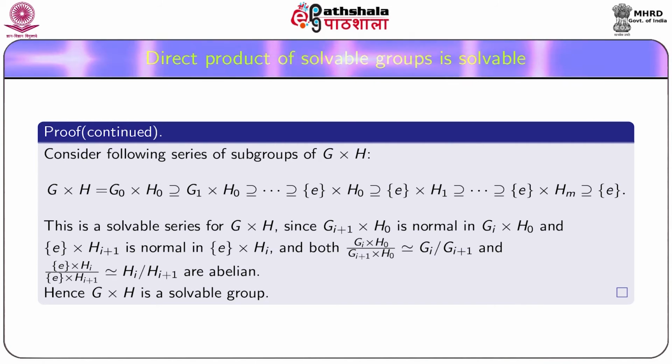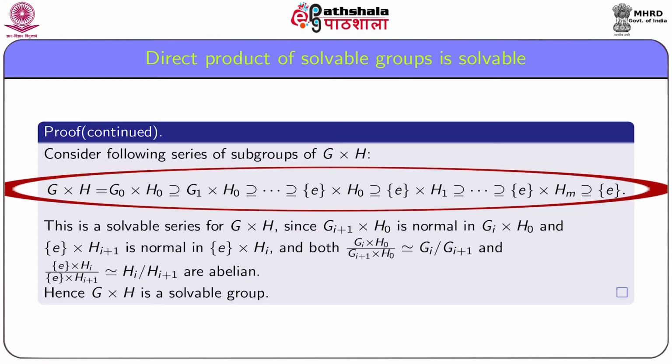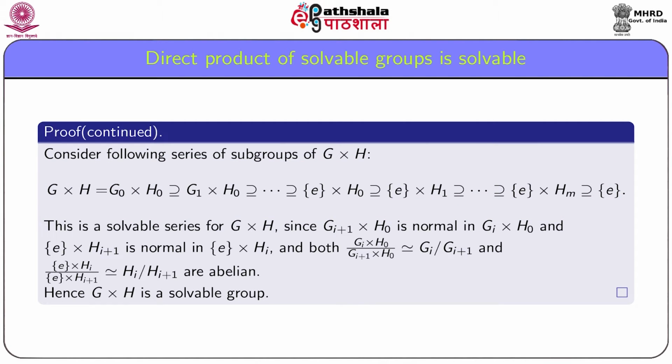Since G1 is a normal subgroup of G0, G1 × H0 becomes a normal subgroup of G0 × H0, and similarly G2 × H0 is a normal subgroup of G1 × H0 and so on. Since H2 is a normal subgroup of H1, the identity group × H1 has the normal subgroup identity group × H2.